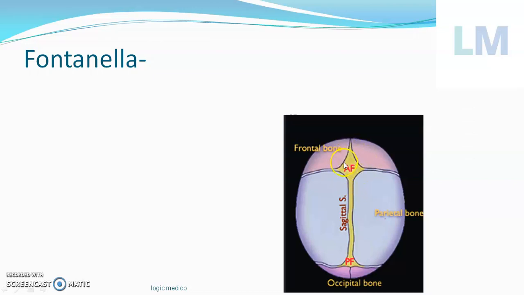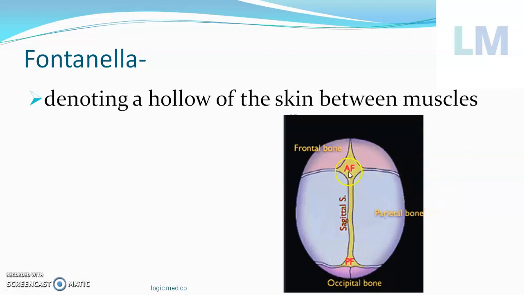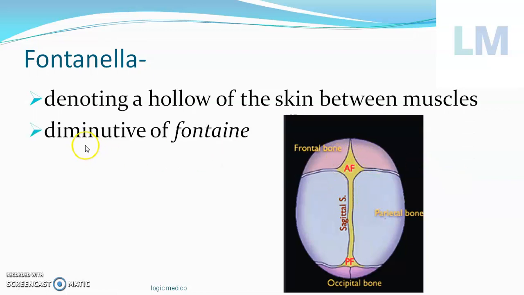Let's come to the interesting aspect. When we are born, we are born with some membranes in our skull. They are called fontanelle. When someone palpates our skull, it appears like there are tiny bones, frontal, parietal, and occipital, and between the bones there is skin. That's actually true. Fontanelle means a thin membranous area between the bony areas. Diminutive of fontaine, that is the other meaning of that.